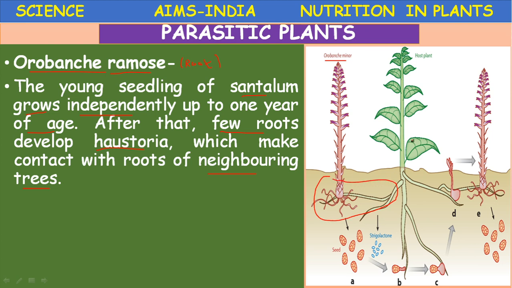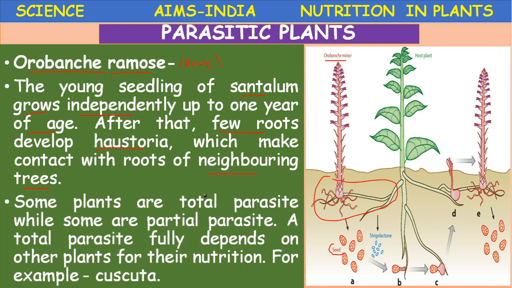This is the host plant, and on the host plant root this is developing. They produce some chemical substances and the spores or seeds are produced. These seeds will attach to the roots, they germinate and develop into a new plant like this.